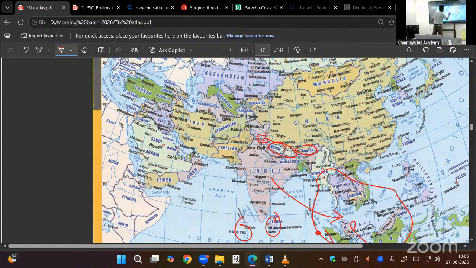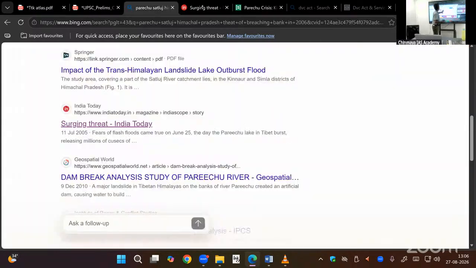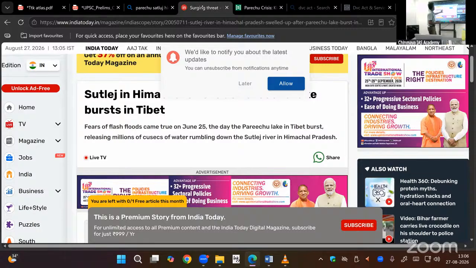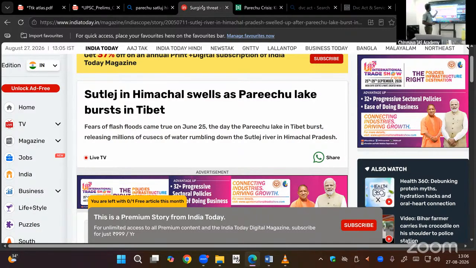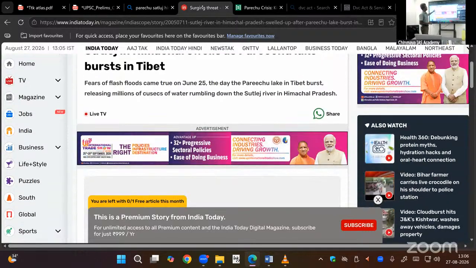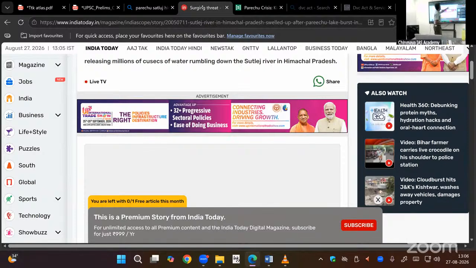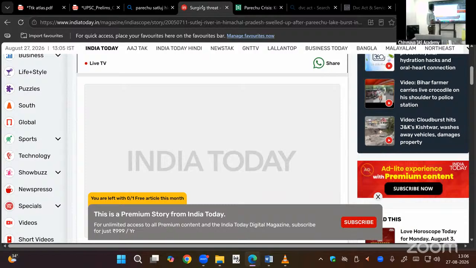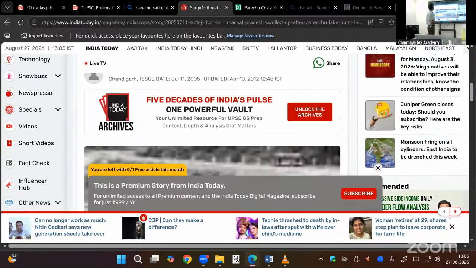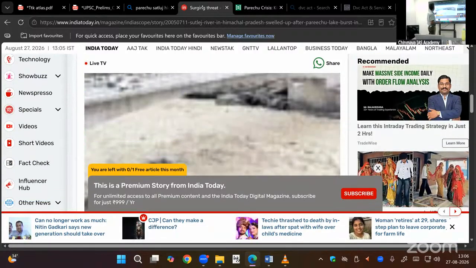Parichu Lake is on the Tibetan side. So India requested China to take action because their lake was swelling. If it swells, then what will happen to India? If it bursts in Tibet, then in our districts in Himachal Pradesh, the water will be rumbling down with the debris into India. So that will cause a huge catastrophic flood.